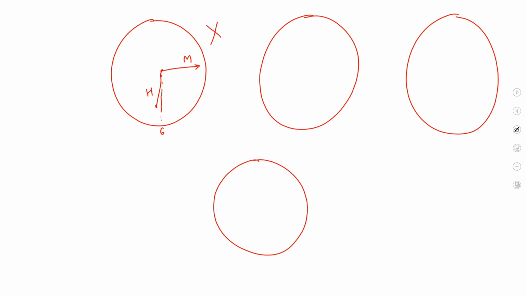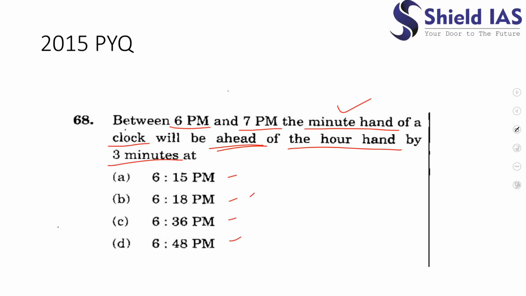How would 6:18 look like? This is option number A, this is option number B, this is option number C, and this is option number D. So in B, we wish to draw 6:18. So it is 4, it is 3. So 18 would be something like here. This is the minute hand, and this is 6, this is 7. Again, the minute hand is not ahead of the hour hand. So B also cannot be our answer. So let's see the next.